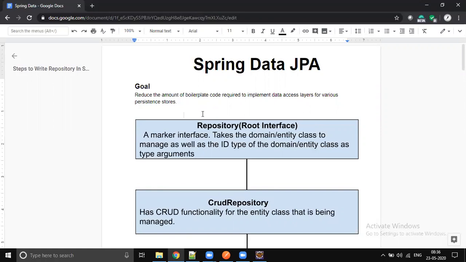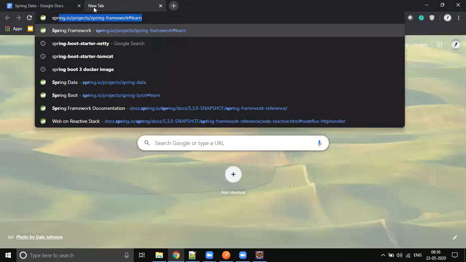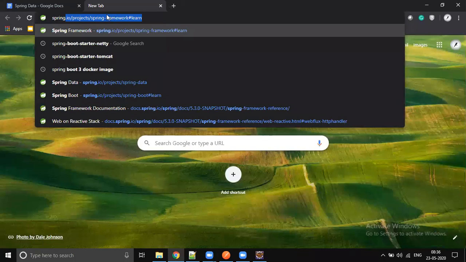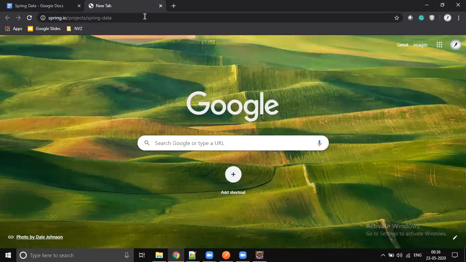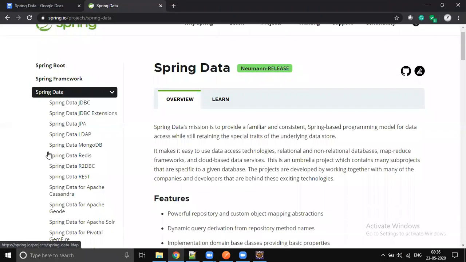But again, it's a different module, a different project itself. Let's go to Spring. This is not part of Spring Boot. It's not part of the Spring Framework. It's a different project called Spring Data, and there are so many modules in Spring Data.